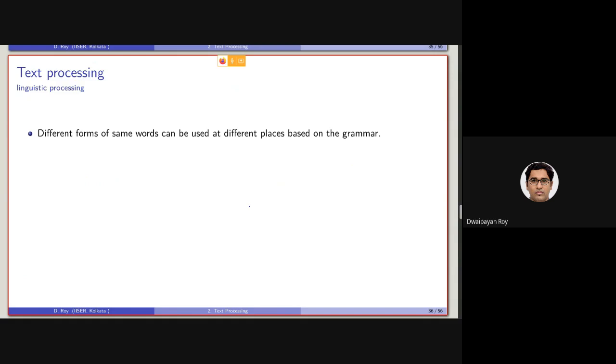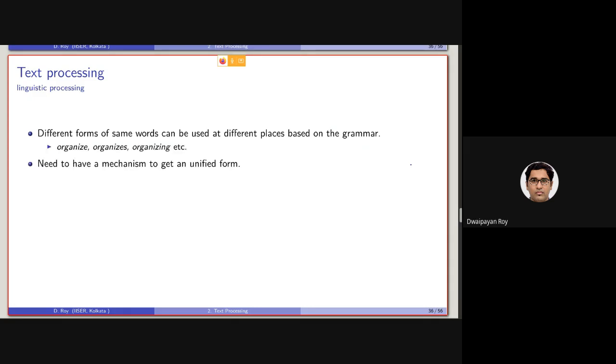So different terms can appear in different aspects of the same document following different grammars. Like a term, say organize, can occur as organizes, organization, organizing, and so many other forms of the main term organize in the same document.